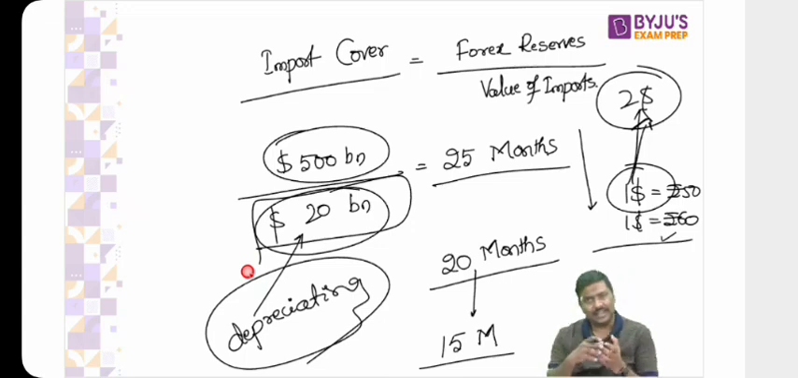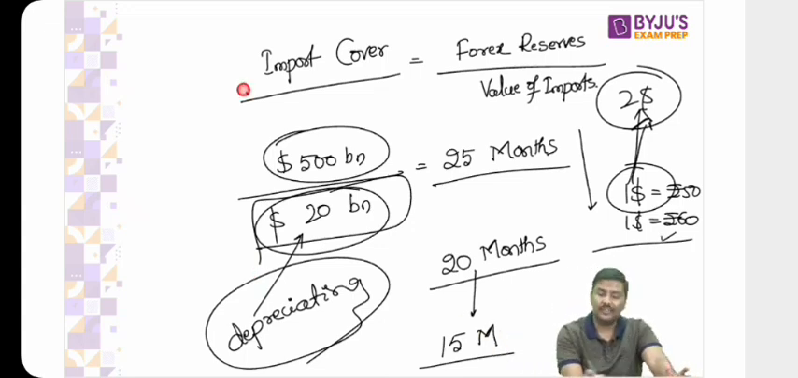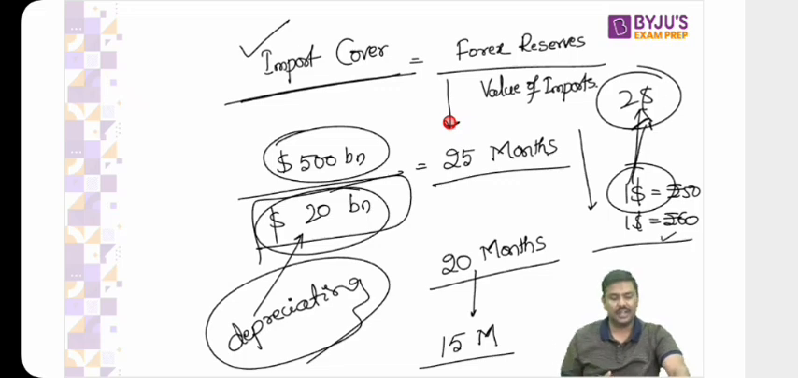And that will keep on changing. Do not worry. Right, so that is the basic idea. Import cover, if it keeps on declining, it's a cause of concern. It's a cause of concern that the forex reserves either they are decreasing or the imports are increasing. Okay, right. So this is the discussion regarding the concept of balance of payments.